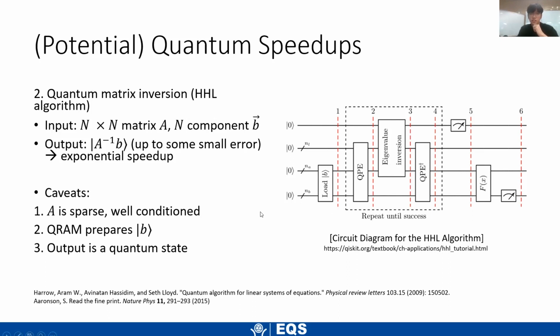The reason that I wanted to talk about this algorithm is that there are sometimes caveats to quantum speedups. In order to do this, we need QRAM, and we also need to be able to think of some nice measurements. So whenever we talk about quantum speedups, we always need to think about the conditions that we need to satisfy. For this algorithm specifically, QRAM is kind of difficult to implement, and these QPE circuits will also be difficult to implement. So we won't be able to use this in the near future.